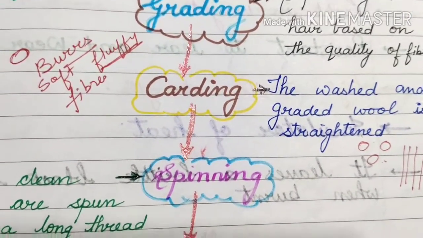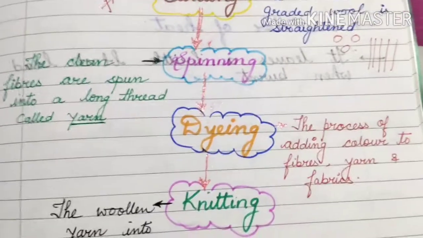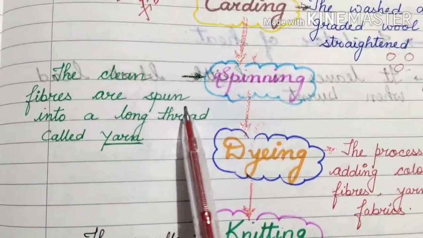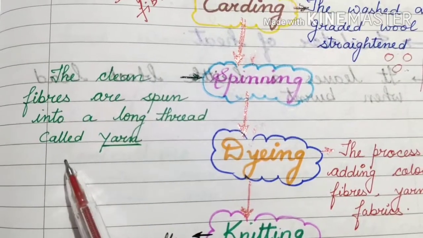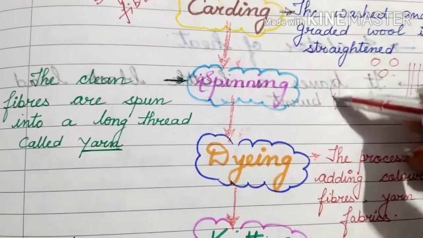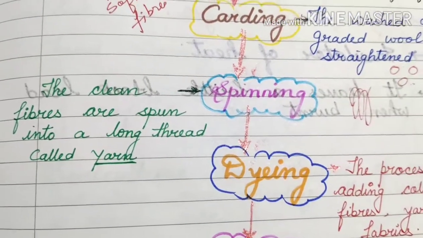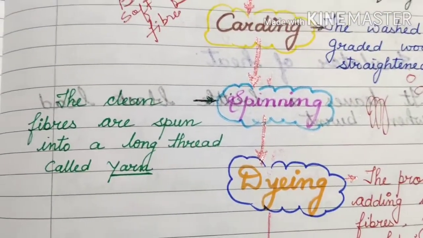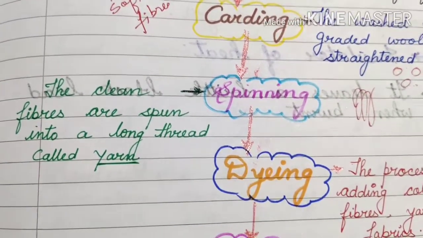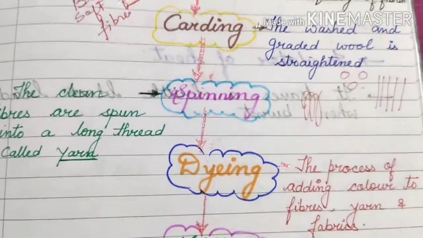After that, the next process is spinning. Spinning means whatever clean fibers are spun into a long thread, that is called yarn. Spinning is done through machines, like that they make threads through machines. Okay, the clean fibers are spun into a long thread, that is called yarn. That is done by machine.